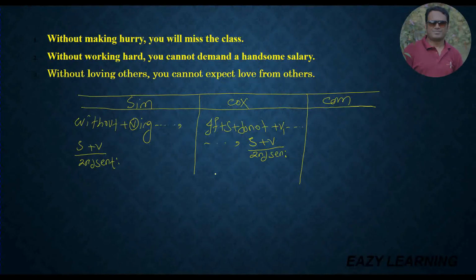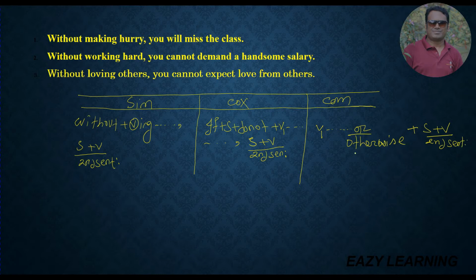Already you know that there are 2 types of clause in this example. Number 1, without making hurry, this is the dependent clause. That means it is called a subordinate clause. And you will miss the class, this is the principal clause, and it is called the independent clause. So dear students, the second sentence means the principal clause. A compound sentence will start with verb 1, and in the middle part you have to use or, otherwise. You can write any one, it's up to you which one you write. Then you have to write the second sentence, subject verb.